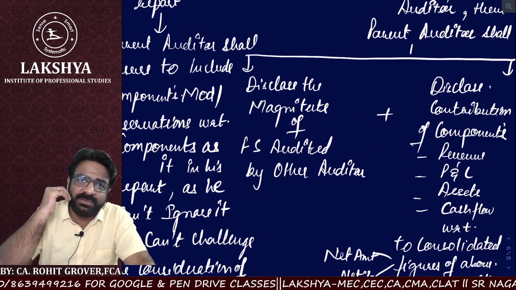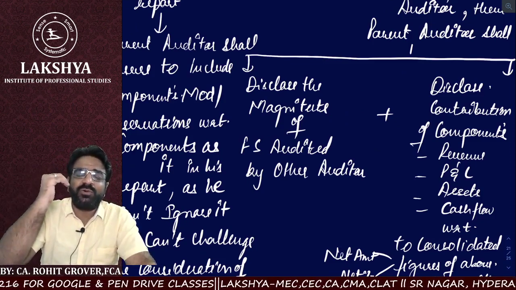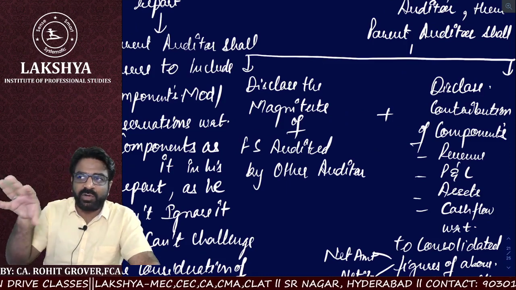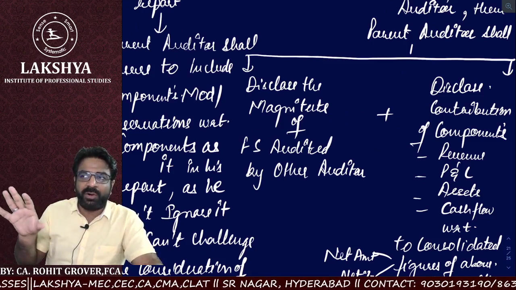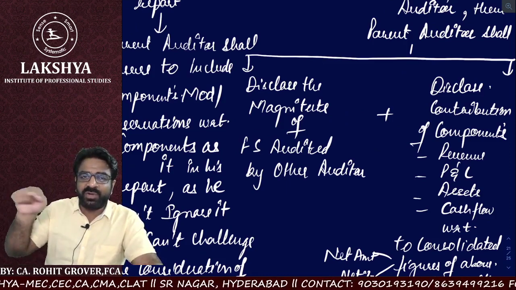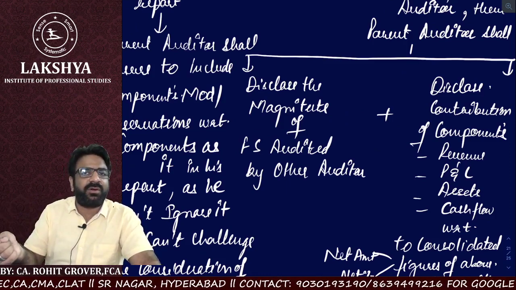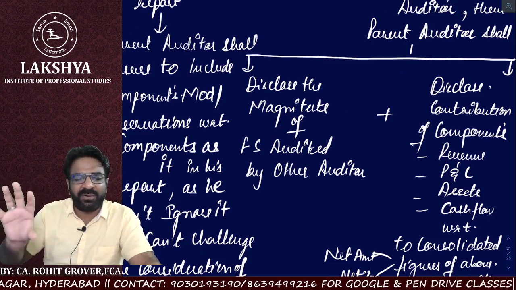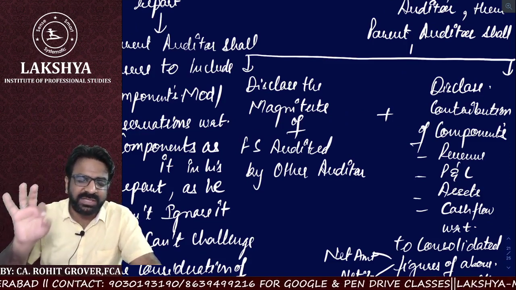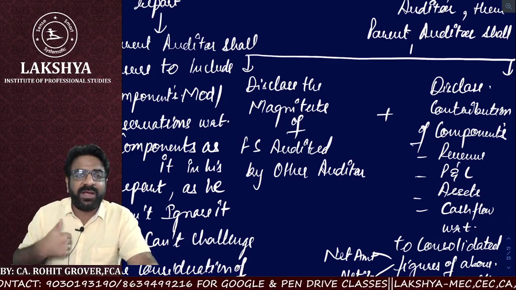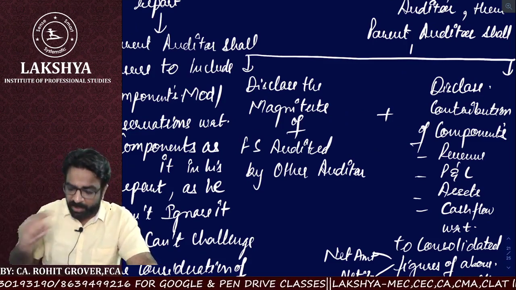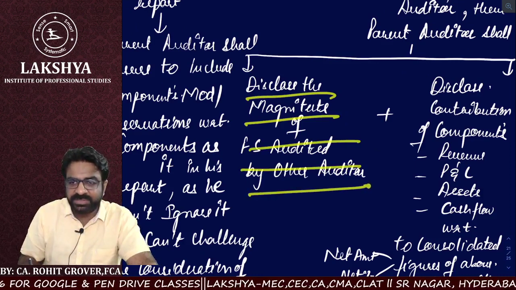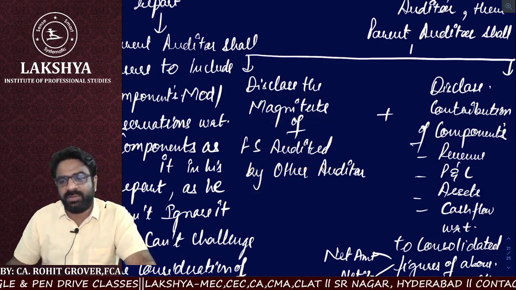It is my responsibility to tell the users of financial statements that this component audit is not done by me. This component's audit is done by a different component auditor. The magnitude of the financial statements audited by the component auditor is required to be disclosed in the CFS audit report. Clear? If I am using the work of another auditor, point number one: disclose the magnitude of the financial statements audited by another auditor.